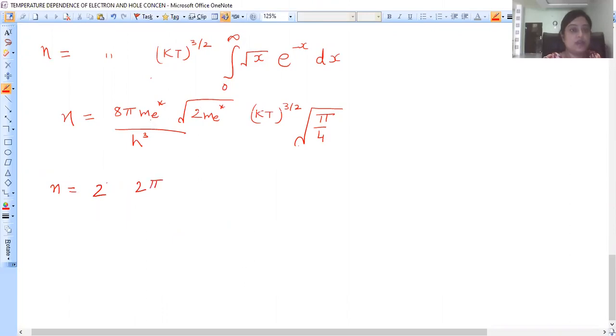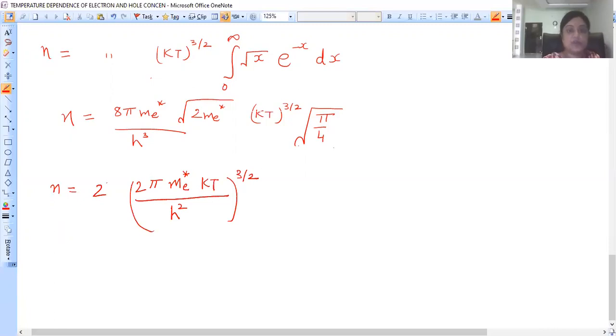Here we have me star and square root of me star, so me star raised to power 3 by 2, and here we have kT raised to power 3 by 2, and h cube, if I write it as h square raised to power 3 by 2, and the 2 is cancelled with this 8.